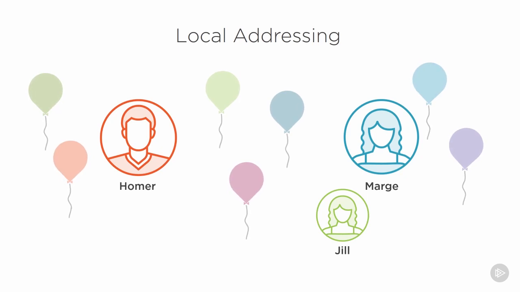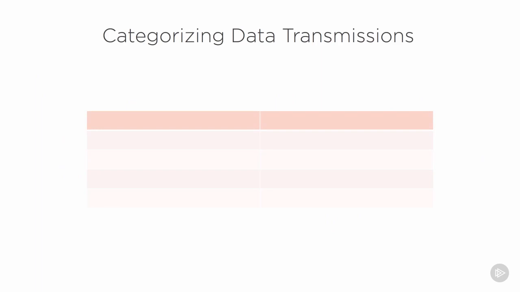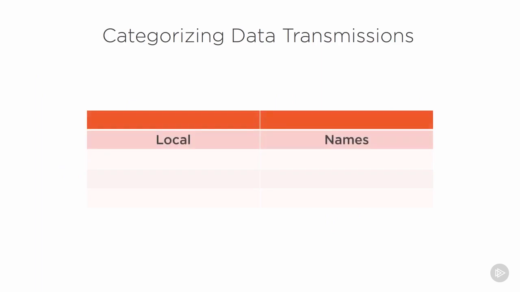Now, maybe Marge and Jill are standing right next to each other, and Homer's talking and he doesn't identify who he's communicating with. So Jill has to stop and ask, "Hey, Homer, who are you talking to?" And Homer can say, "Oh, I was talking to Marge." So now Jill knows that that conversation is not meant for her. So our local addressing is our name. So if we start to categorize this little party that we went to, we have a category of local, and we're going to use our individual first names for that local addressing.